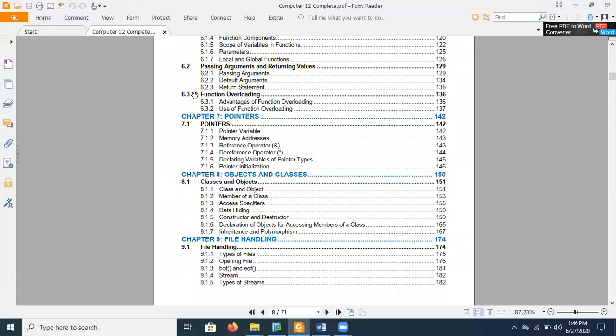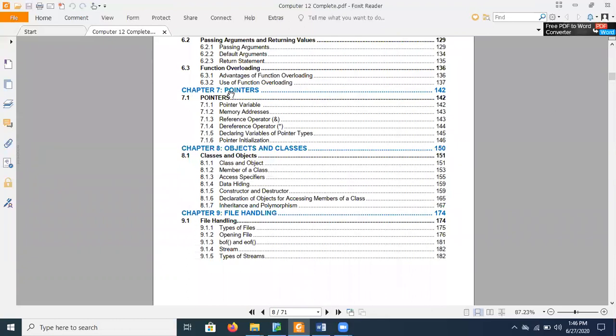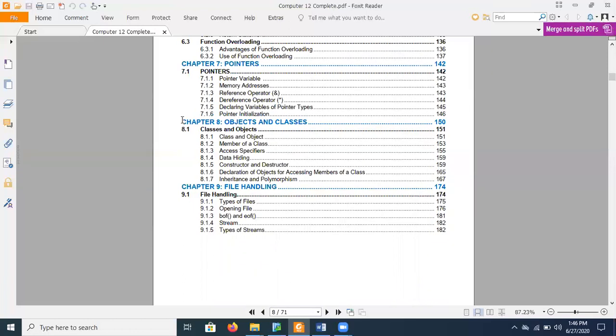The easiest chapter of this book is chapter number 7, that is pointers. It's a very short chapter, just 2 to 3 pages. So you will find this chapter relatively easier compared to the previous chapter. And then here comes the essence, again an essence of a programming language, that is objects and classes. Basically, C++ is an object oriented programming language. Therefore you must have an idea about objects and classes.